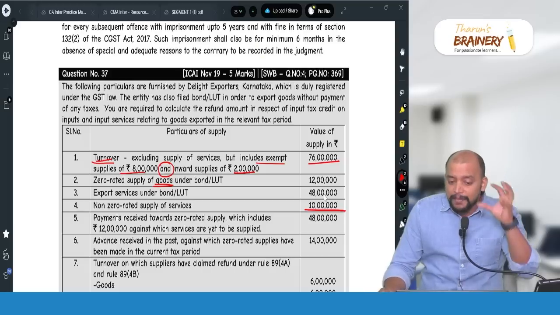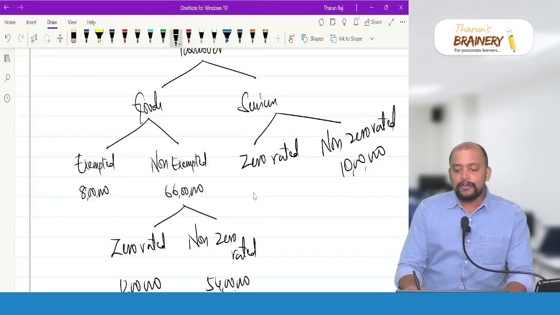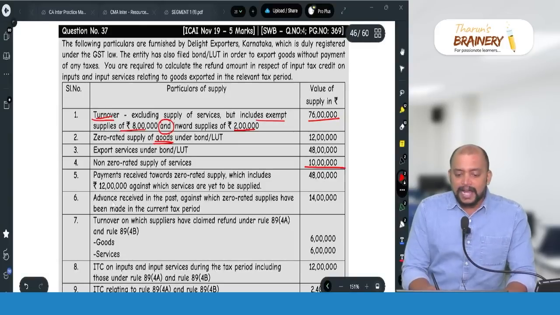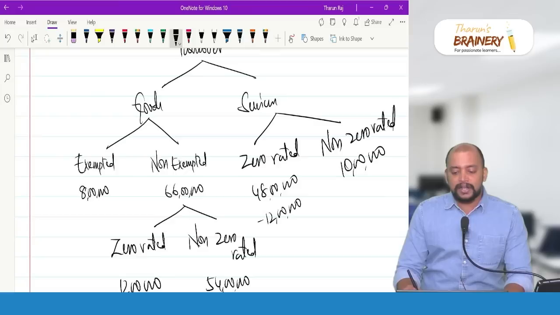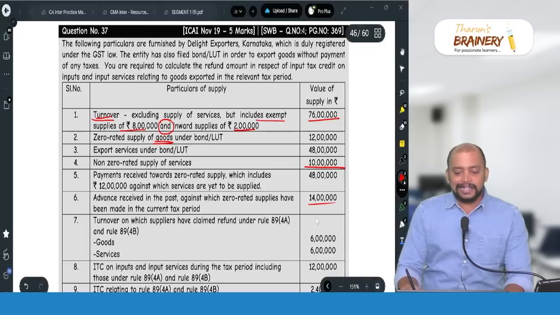Now what is the payment received? Payments received towards zero rated supply, which includes 12 lakhs against which services are yet to be supplied. So 48 lakhs minus 12 lakhs, then add advance received in the past for which supplies are made in the current tax period. So plus 14 lakhs. So you will get one number, that is 50 lakhs. 50 lakhs is taken here.